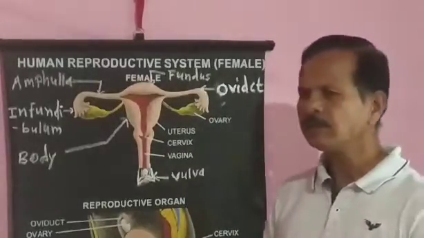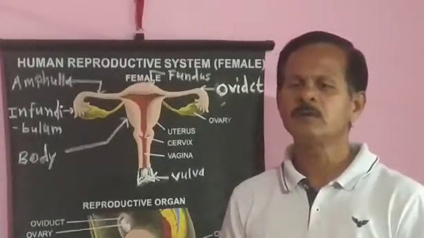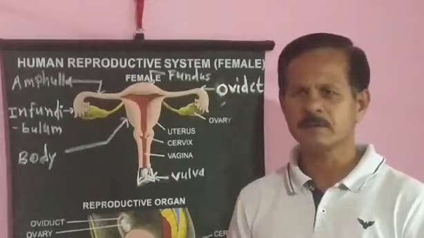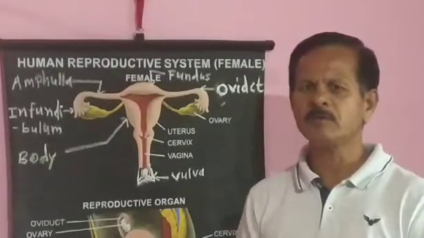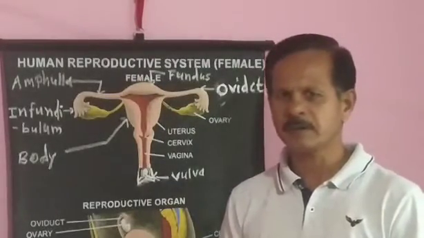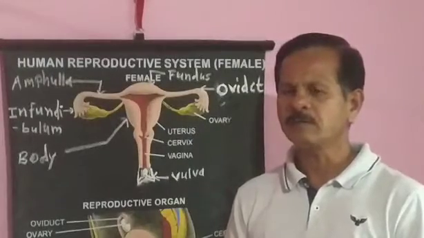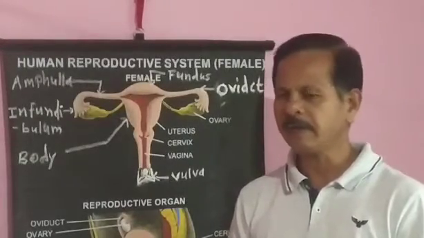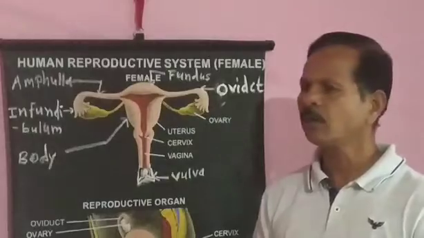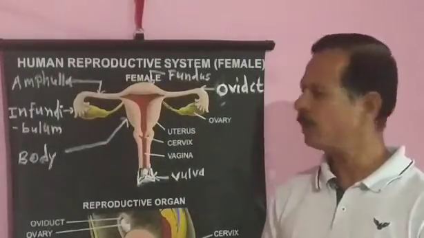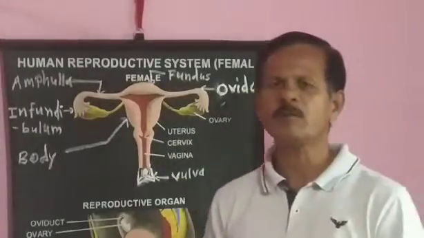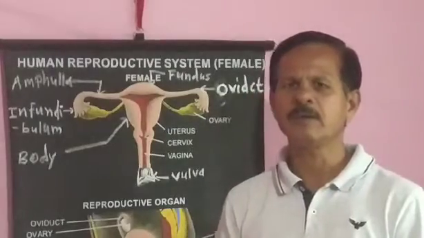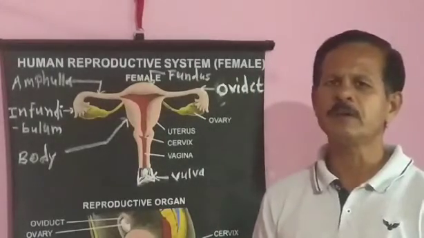Labia majora. These are the outer pair of two folds of skin which form the boundary of the pudendum. It is a lip-like structure containing sweat glands, sebaceous glands and covered with pubic hairs. Mons pubis is a fleshy elevation formed above the labia majora and also covered by pubic hairs.